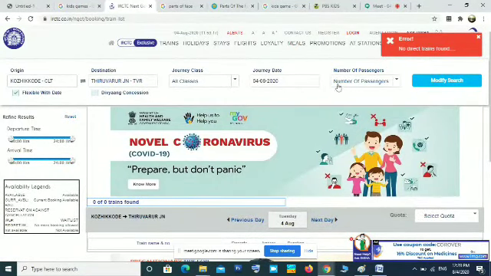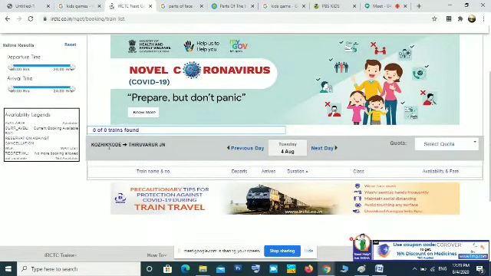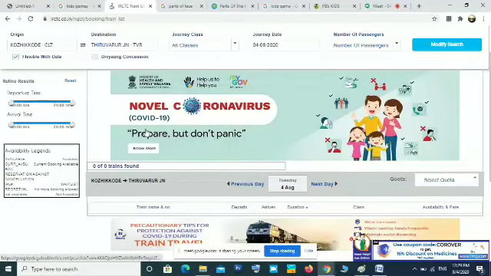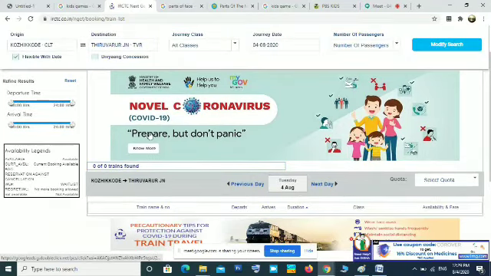Kozhikode to Trivandrum, number of passengers. Here no trains are available, maybe because of corona, zero trains found. If trains are available, that list will be displayed here. From that you can select and book the ticket.